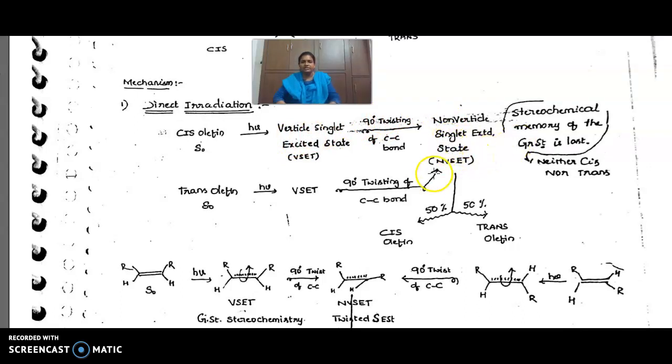For the trans olefin, the same happens: h nu gives the vertical singlet excited state, and 90 degrees of twisting converts it to the non-vertical singlet excited state. From this, if it was cis you get trans, and if it was trans you get cis. The stereochemical memory of the ground state is lost, neither cis nor trans.